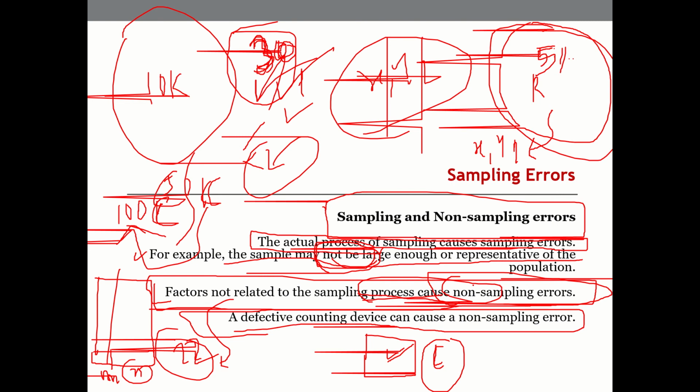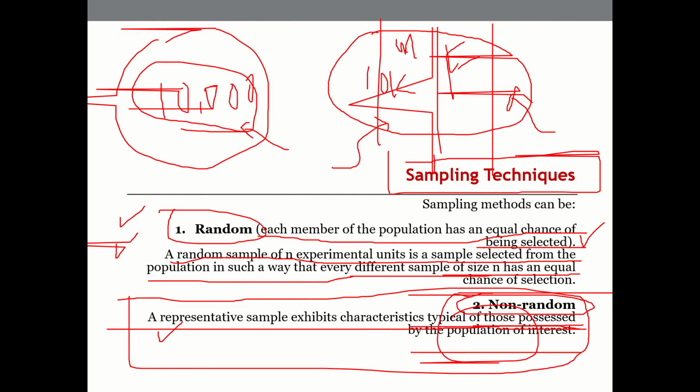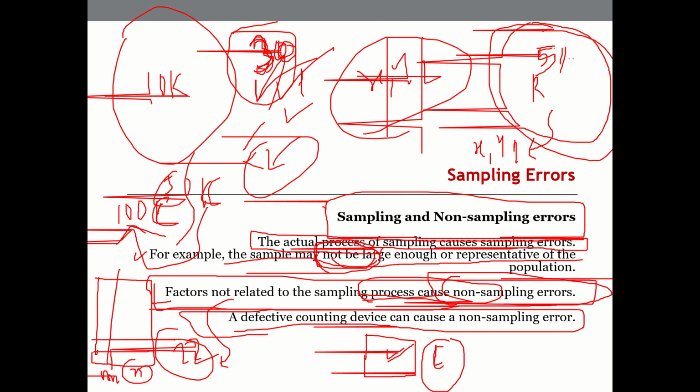Okay, so I told you there are two types of sampling. One is random sampling, another one is non-random sampling. Under them there are other sub methods. We will see what the sub methods are, and I will also briefly explain possible sampling errors that we may encounter.